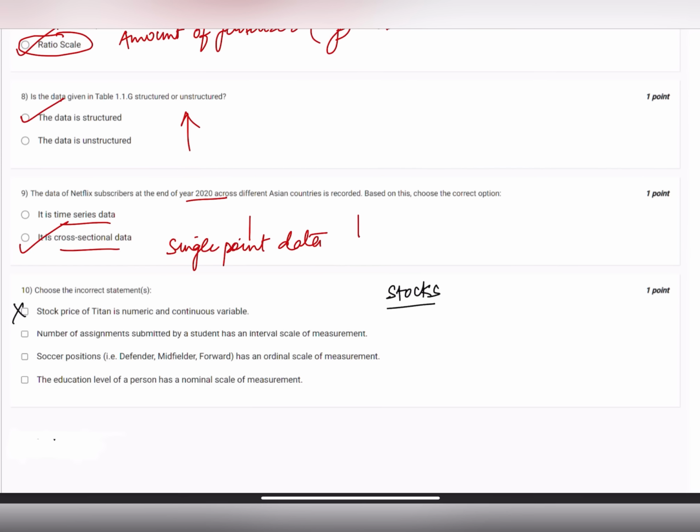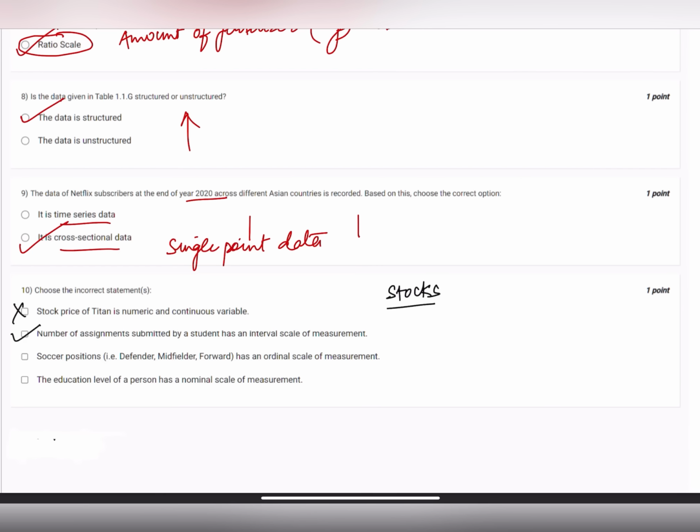Number of assignments submitted by a student has an interval scale of measurement. No, this would be ratio. Why ratio? Because it can be one, it can be two, it can be the amount of assignments that he has been asked for, it can be anything other than interval. So it can be zero. It has a true zero. Suppose he's not willing to give up any assignment, so it would be zero. So this statement is wrong, and according to our question, it will be selected as an answer.